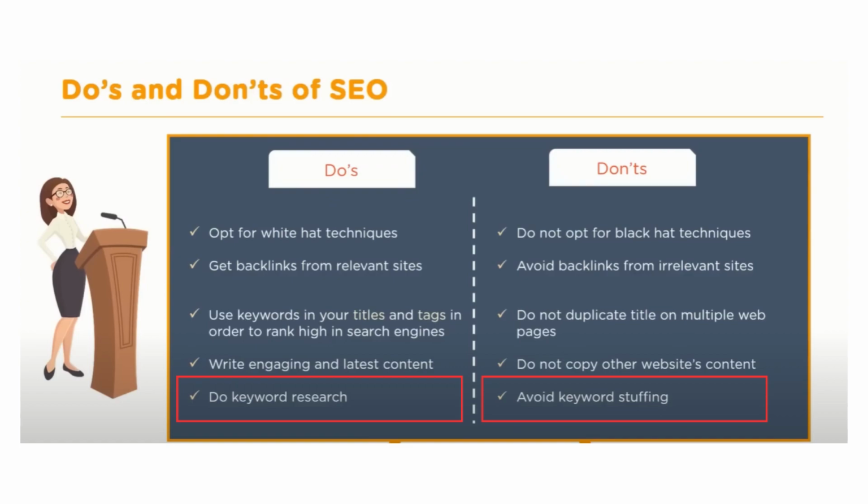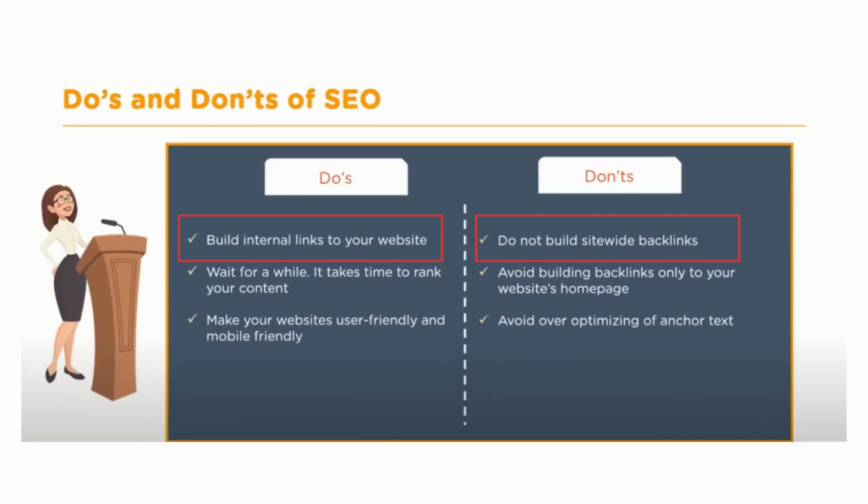When we have high-quality content, we should link it naturally to other pages on our website that are also of high quality. Avoid creating site-wide backlinks where every page on your website links to only one page, such as the home page. Instead, the linking should be done in a natural way. Natural internal linking between pages is important, as it helps Google crawl and understand all the pages on your website and enhances the user experience.